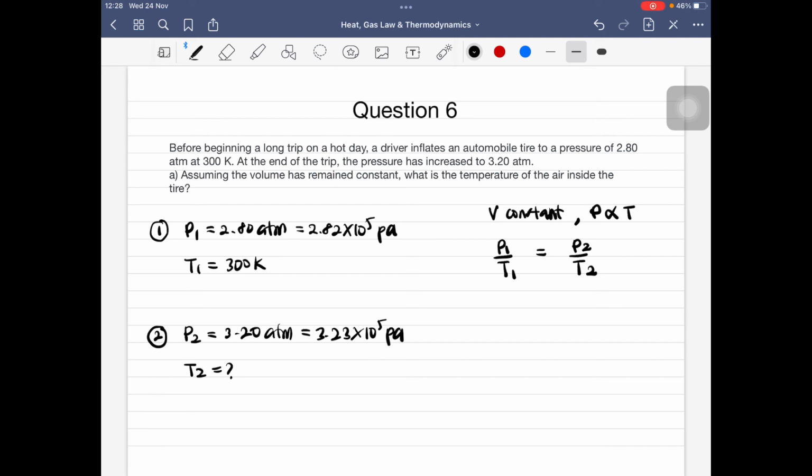So P1 kita adalah 2.82 times 10 to the power of 5 divided by T1, which is equal to 300 Kelvin. P2 is 3.23 times 10 to the power of 5 Pascal. And then T2 value yang kita mau cari. So nilai T2 dalam soalan 6A ini is equal to 343.62 Kelvin. Okay.